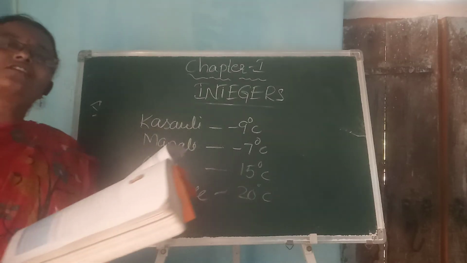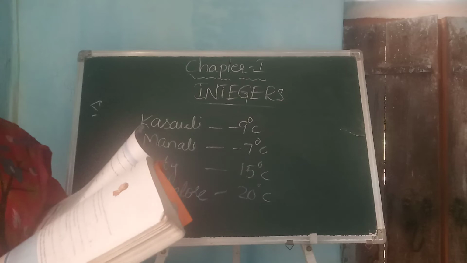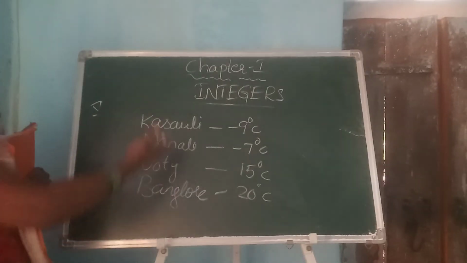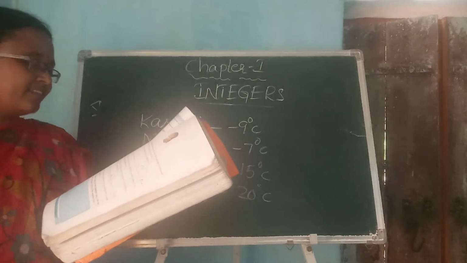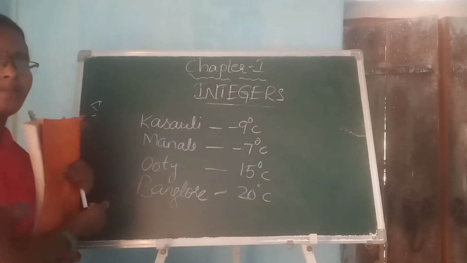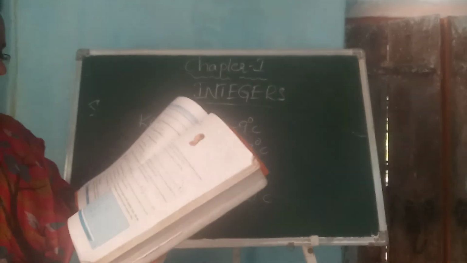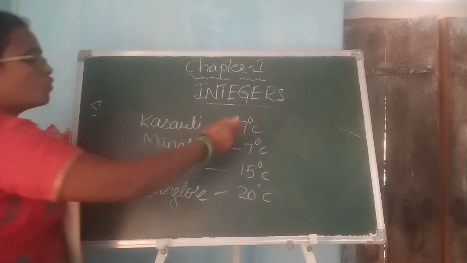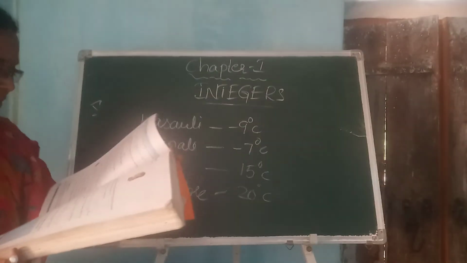So, try to answer the 7th bit questions here. I have given the answers here. Write the temperature of the cities marked on it. Next, which city has the highest temperature? Observe here. Bangalore has the highest temperature. Next, which city has the lowest temperature? Observe which one is the lowest value: -9 degrees. So Kasauli has the lowest temperature.